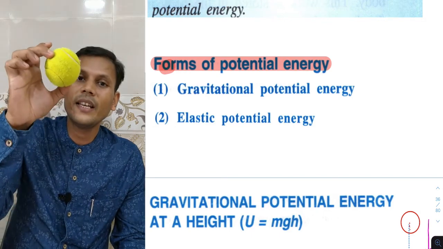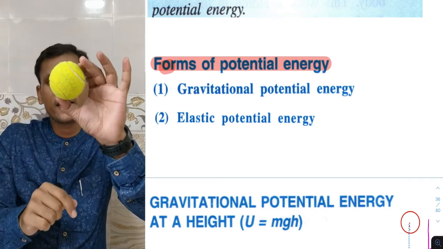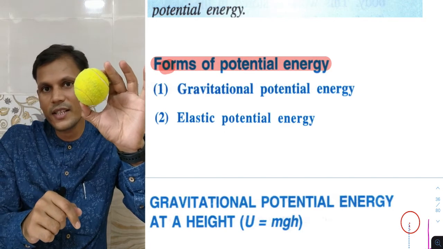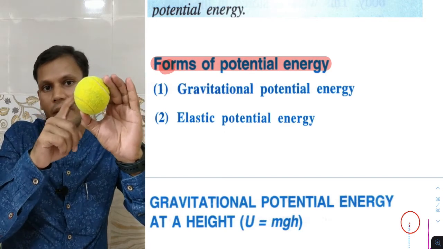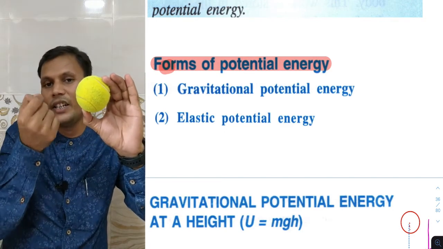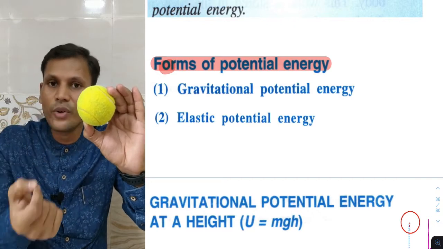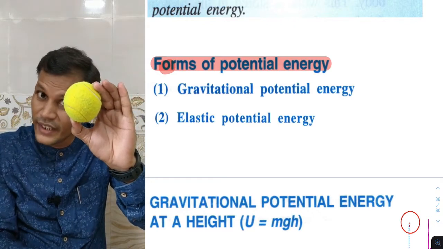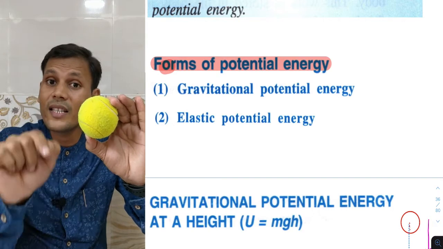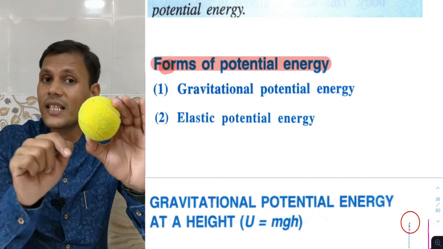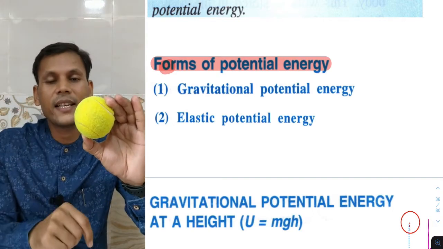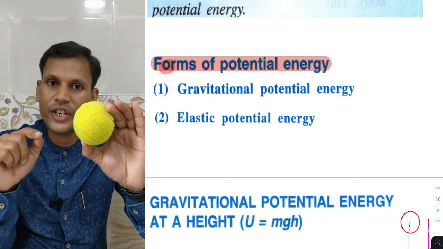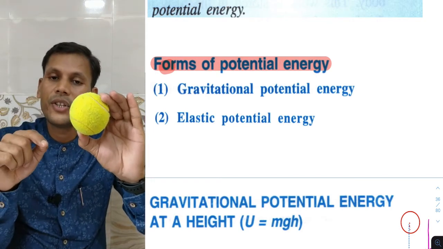As we said, if we hold this ball at this height, this body will have its mass, and the earth has a tendency to attract all objects towards its center with a certain acceleration, and that acceleration is called acceleration due to gravity.